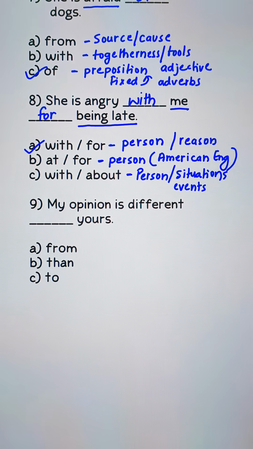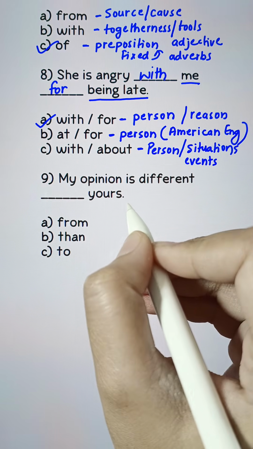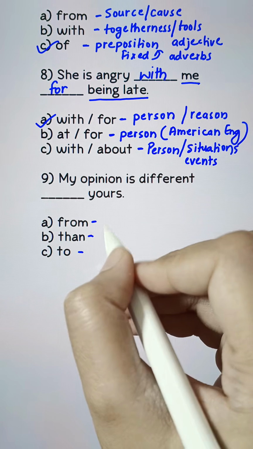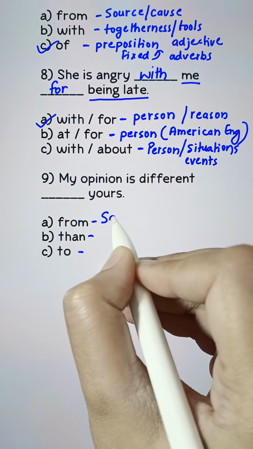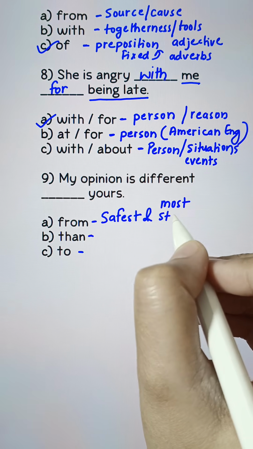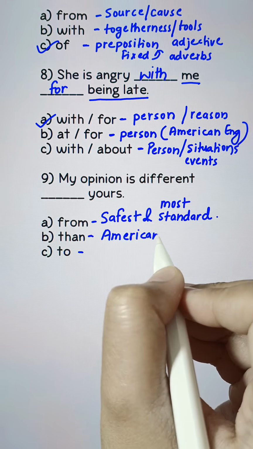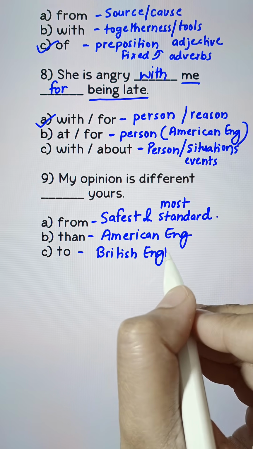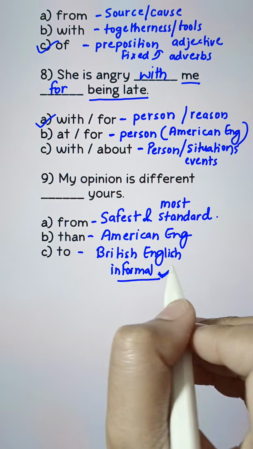Now let's move to the next question. My opinion is different blank yours. From, than, to. And to be honest, all of these are correct. How? I'm going to tell you. From is the safest and most standard to use. My opinion is different from yours. Than is acceptable in American English. To is acceptable in British English, and they use it informally. Informal English.